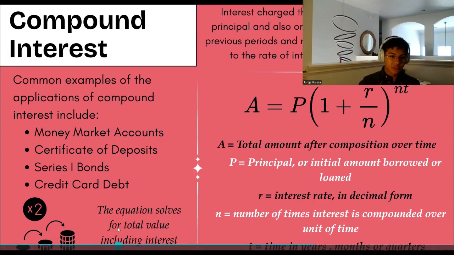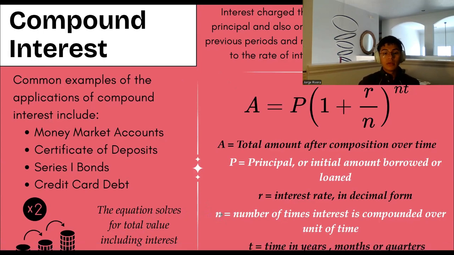So the equation solves for total value, including interest. So this is very important. So if you remember from the simple interest calculation, the calculation only solves for interest, but this one solves for the total amount of money earned or needed to be spent, right? So let's go on. So A is the total amount of compounding over time, or in English, it'll just be the total amount of money accumulated or spent or needed to be spent.